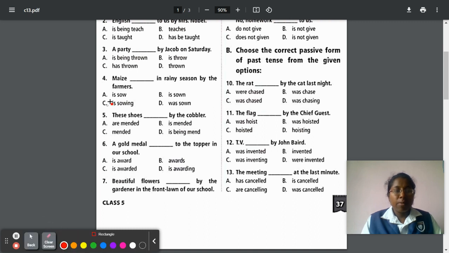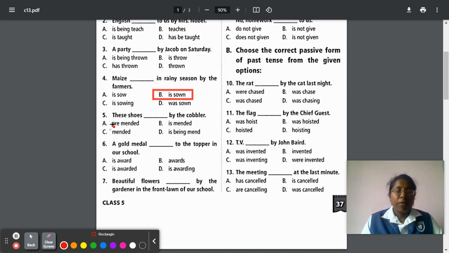Next, question number 4. Maize dash in rainy season by farmers. So farmer is the subject. So what does sow mean? The seeds are thrown in the field. So that is sow. In past tense, if you are converting into past tense, sow means sown. So is will be as it is. So is sown is the correct answer.